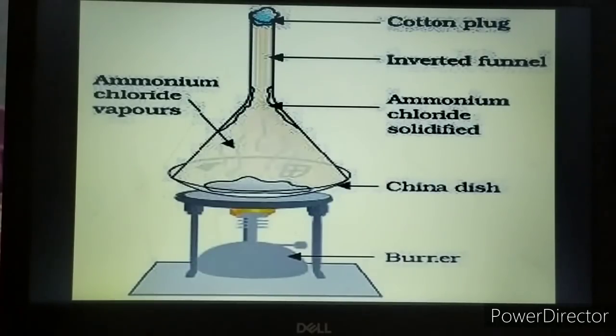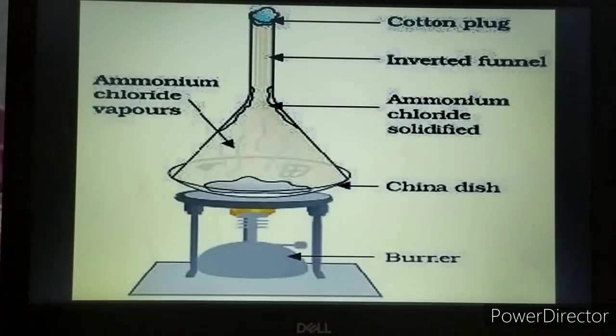Well, now what is the procedure? The mixture of common salt and ammonium chloride is taken in the china dish. Then this mixture is covered by inverting a glass funnel over it. As you can see in the module, a glass funnel is kept inverted over the china dish.